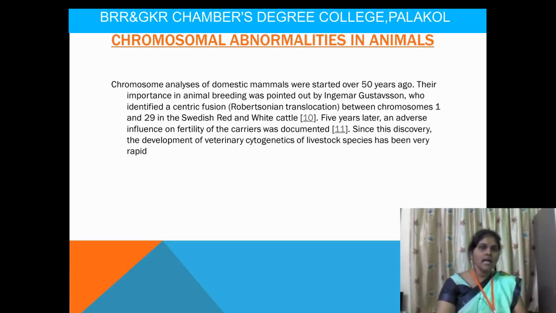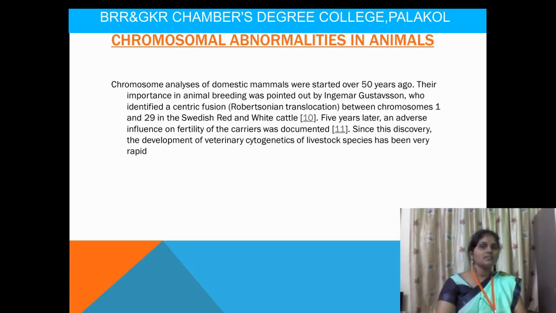Their importance in animal breeding was pointed out by Ingemar Gustavsson, who identified a centric fusion, a Robertsonian translocation, between chromosome 1 and 29 in Swedish red and white cattle. Five years later, an adverse influence on fertility of the carriers was documented, and since the discovery, the development of veterinary cytogenetics of livestock has been very rapid.